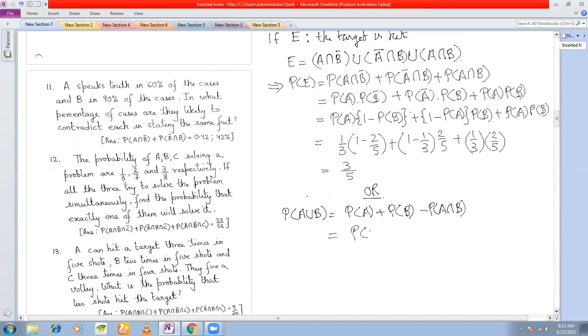Now P(A) plus P(B) minus P(A) into P(B), because A and B are independent events. That means 1/3 plus 2/5 minus 1/3 into 2/5. And you can calculate this also to be 3/5. Okay, so these two are the ways of doing it. Clear?